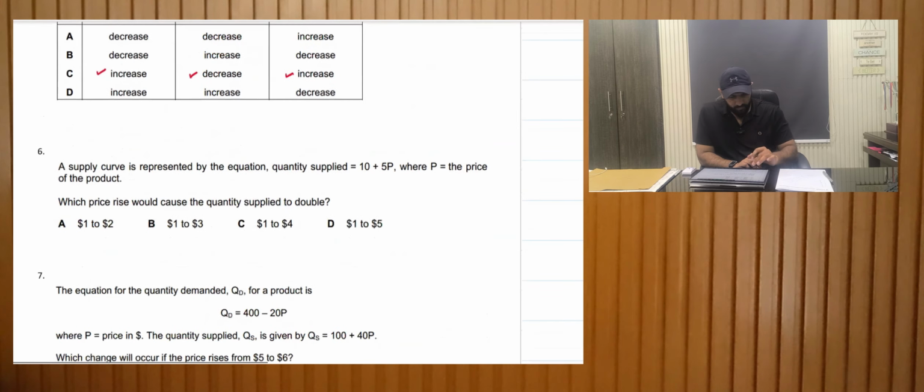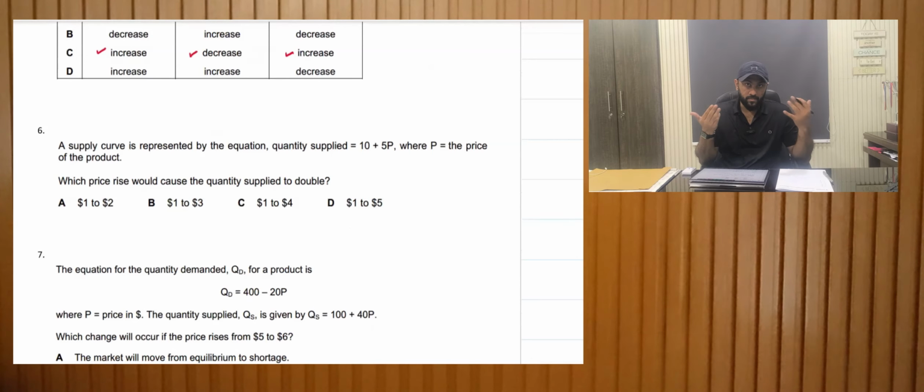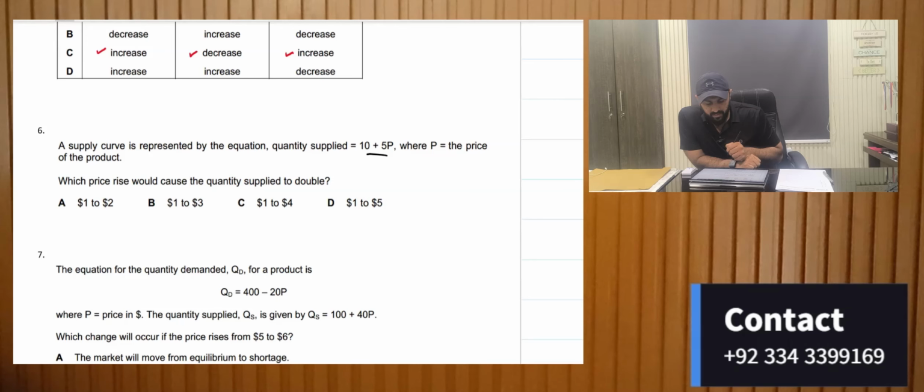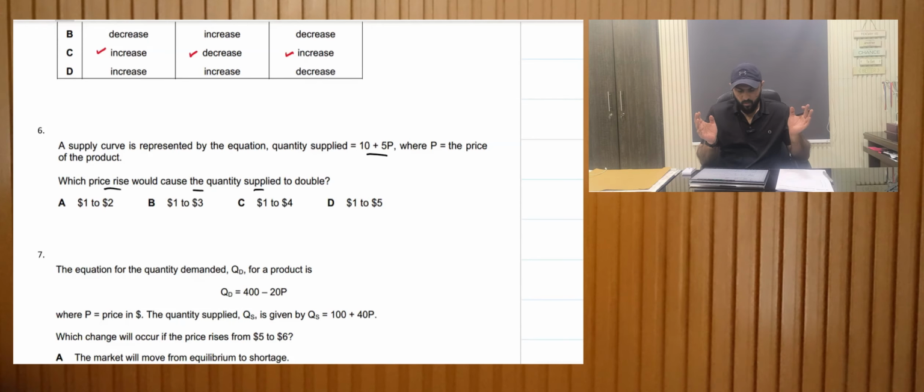The sixth MCQ is a bit technical because of the way it has been asked, and it is usually asked this way. It's an equation, but we don't need to worry, it's pretty simple. Let's do the maths. A supply curve is represented by the equation quantity supplied equals 10 plus 5p, where p is the price. Which price rise would cause the quantity supplied to double? Now we have all the options given down below.